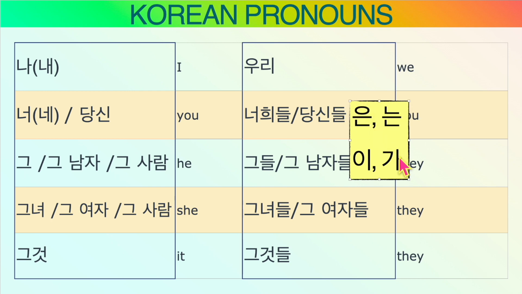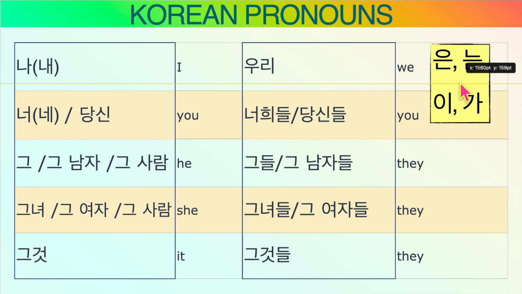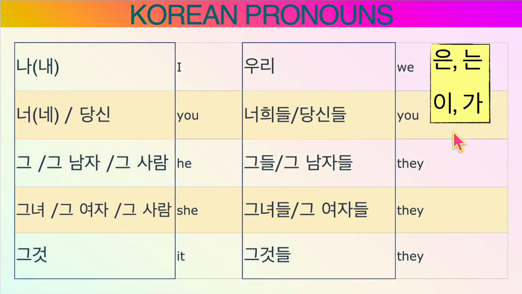너희들은, 너희들이, right? So this is used for the subject. You want to use these pronouns in the position of subject, add 있는 이가. If you need to work on how to use 있는 이가 and other particles, I suggest watching this video.